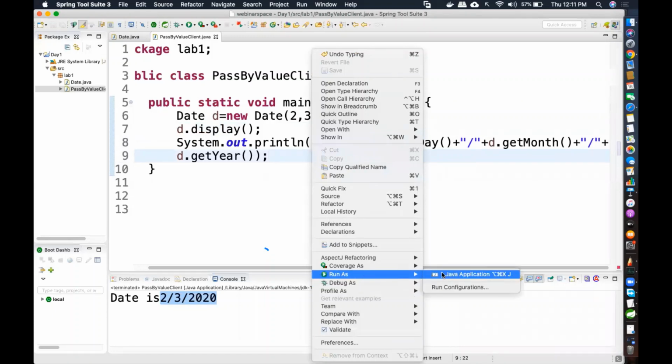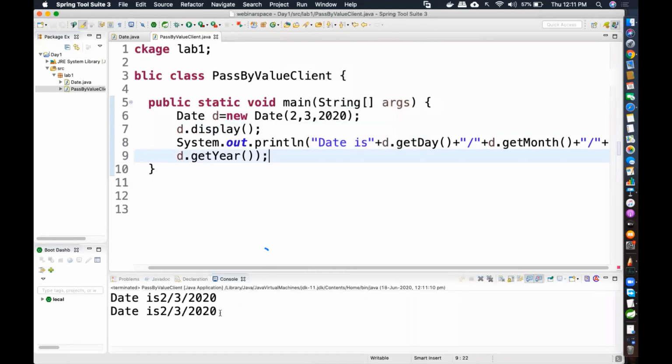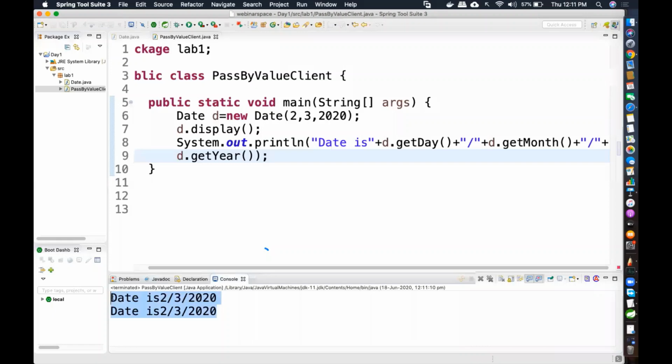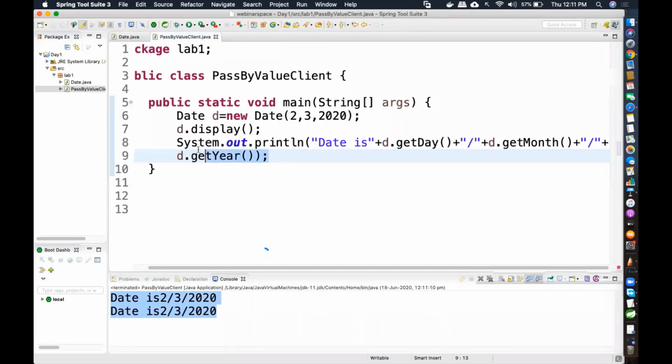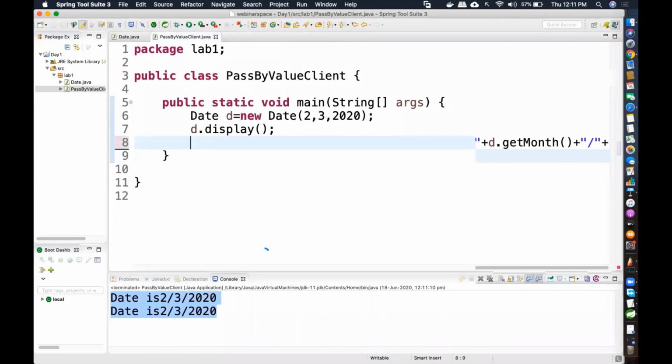Right click and run as Java application. See, it's going to give you the exact same output. That's up to you how you want to do it. But what is the reason why you have a display method? Because you only need to write it one time. Every time you don't have to write these sysout operations. So preferably it is a display method.